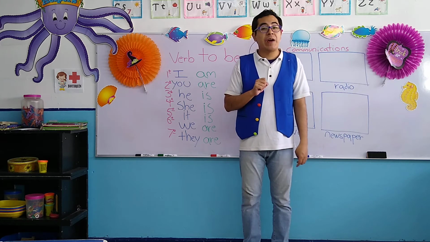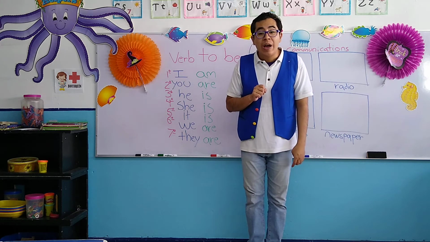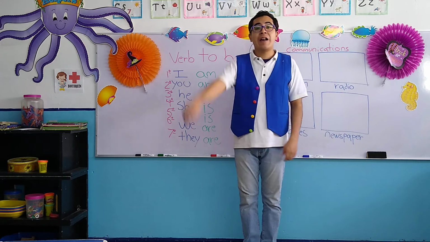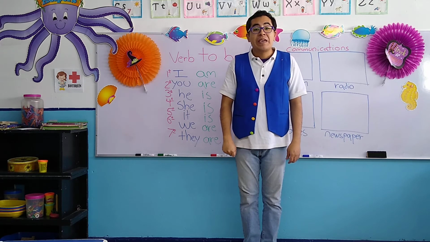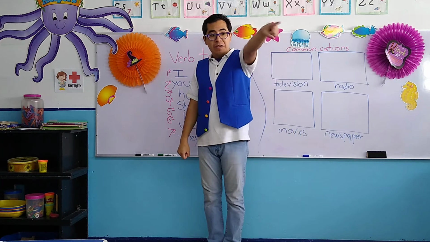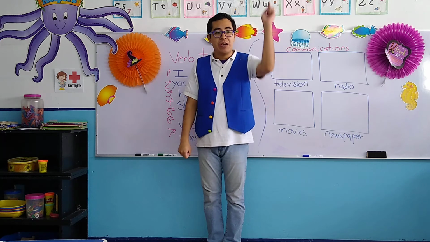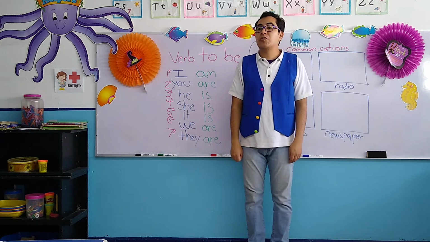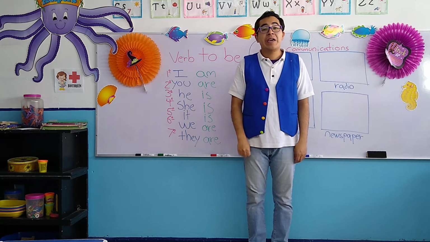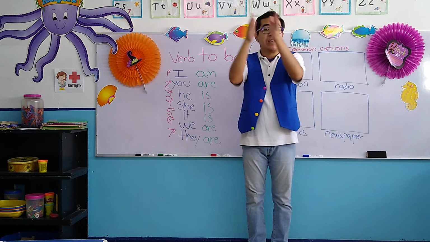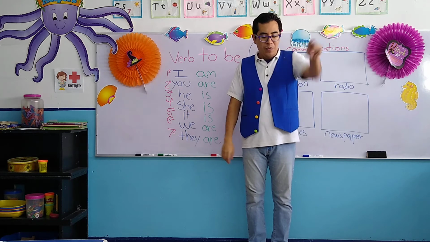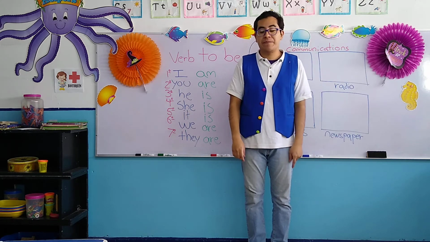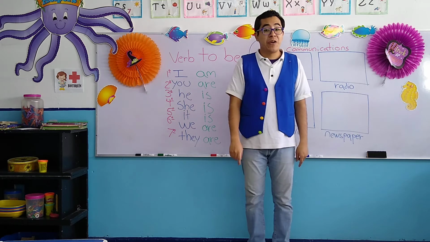Let's continue with the second pronoun, okay? The second pronoun, it says you. And you is for two, for boy and for girl, okay? Instead of saying Sofia, I'm going to say you. Instead of saying Francisco, I'm going to say you, okay? In Spanish, you means tú, okay? Not like the number, okay? It's very different.